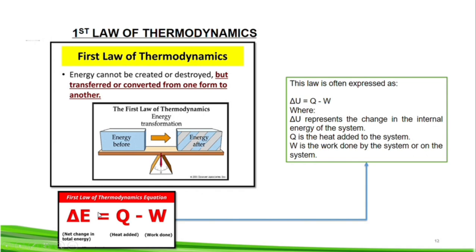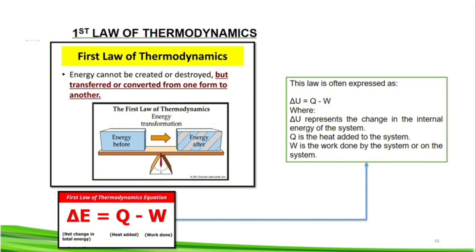So we have the first law of thermodynamics equation, which is expressed as the change in E, or in some references U, as our internal energy, equals the heat added minus the work done. This law is often expressed as delta U equals Q minus W, where delta U represents the change in the internal energy of the system, Q, the heat added, is the heat to the system, and W is the work done by the system or on the system.